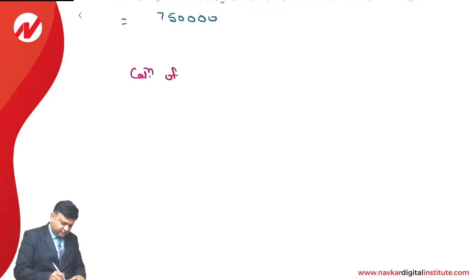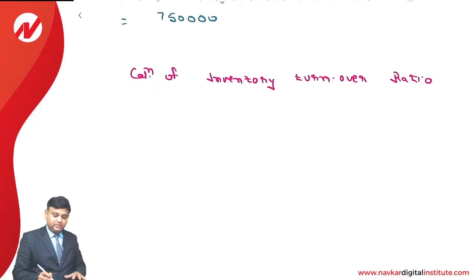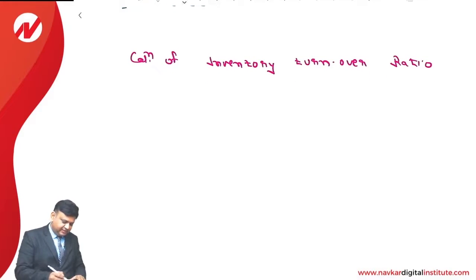Afterwards, calculation of inventory turnover ratio. Calculation of average inventory using inventory turnover ratio.